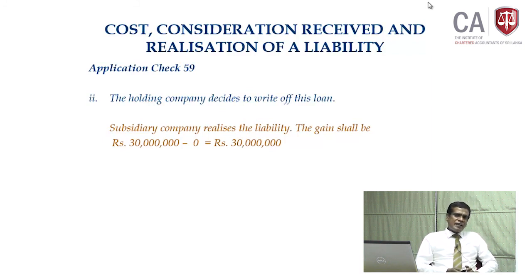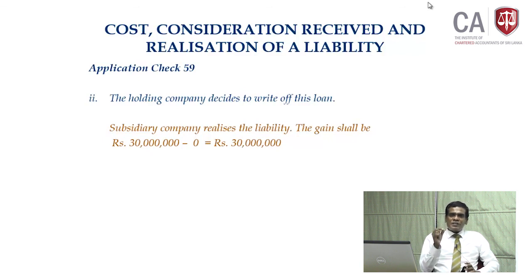According to my understanding, the gain from realization of liability could be taxed only if it is a liability of the business. According to section 6, subsection 2, item C, if you have a gain from realization of a liability of the business, it should be taxable as business income.